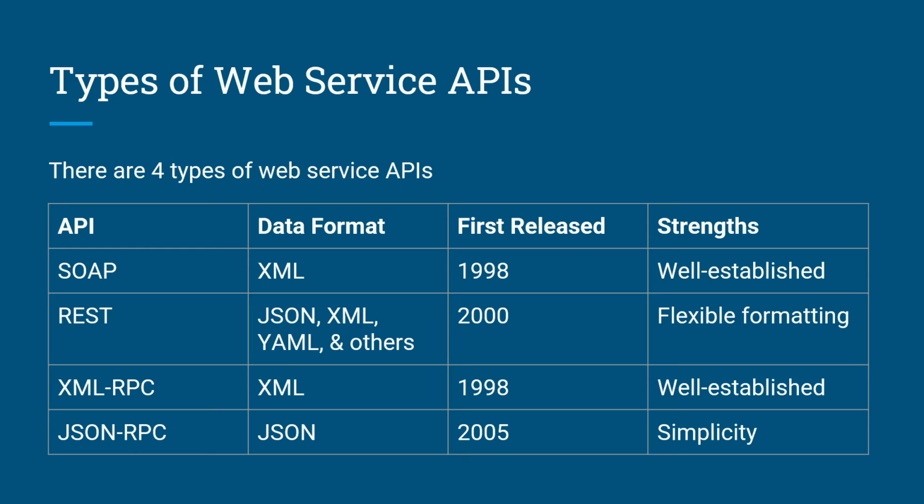Third is XML-RPC or Extensible Markup Language Remote Procedure Call. It uses XML format and it was released in 1998. One of its strengths is it is well established. Fourth is JSON-RPC or JavaScript Object Notation Remote Procedure Call. It uses JSON format and it was released in 2005. One of its strengths is its simplicity.